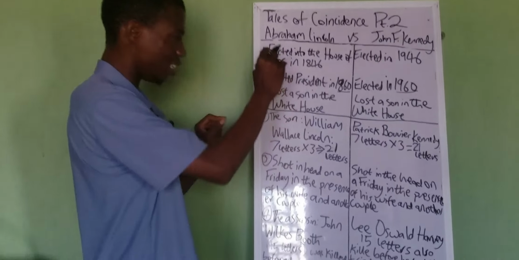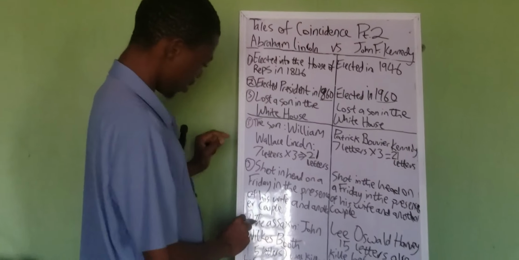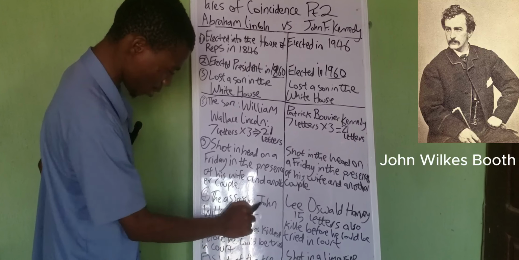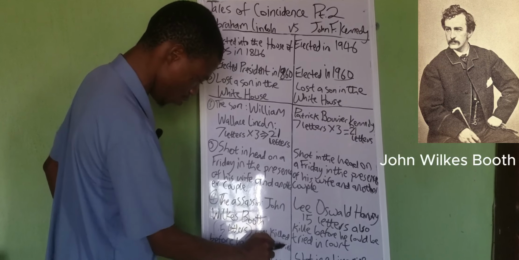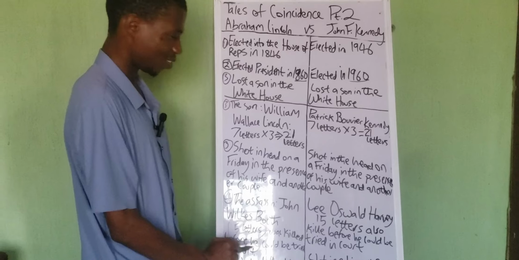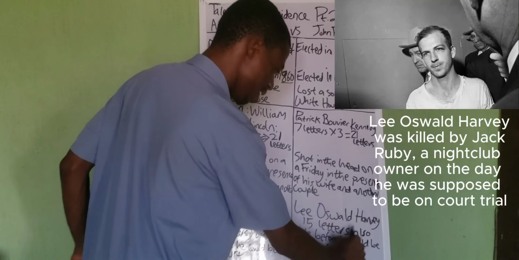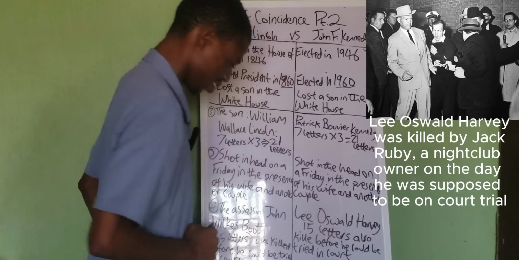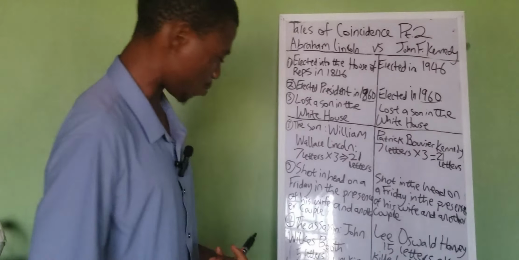Next details. The assassin of Abraham Lincoln, the man who shot Abraham Lincoln, John Wilkes Booth. Look at the names: 15 letters in total. He was killed before he could be tried in court. If you look at Kennedy, same thing. Lee Harvey Oswald, 15 letters in all the names, was also killed before he could be tried in court. I told you it gets weird and more interesting as we explore them.